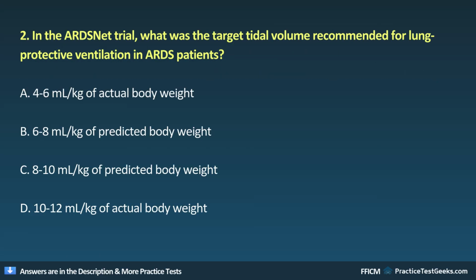2. In the ARDSNet trial, what was the target tidal volume recommended for lung protective ventilation in ARDS patients? A. 4 to 6 mL/kg of actual body weight. B. 6 to 8 mL/kg of predicted body weight. C. 8-10 mL per kilogram of predicted body weight. D. 10-12 mL/kg of actual body weight.